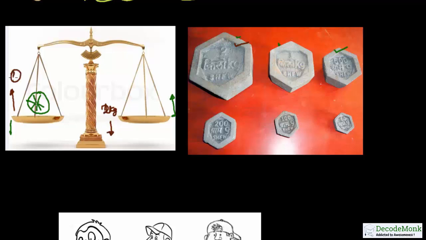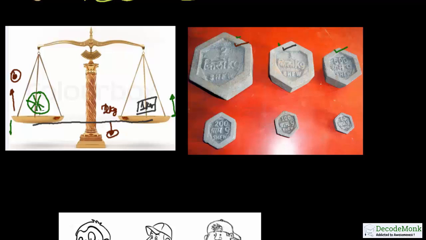So the pumpkin is upwards and 2 kg is downwards. Still not balanced. So now the shopkeeper may put a 1 kg weight on one side, the pumpkin on the other side. And suppose at this particular weight, both these pans are balancing each other.